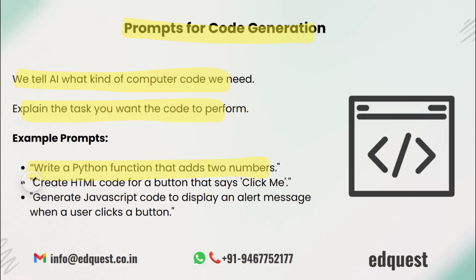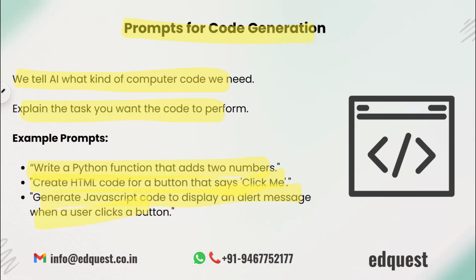Or create HTML code for a button that says click me. Here we are asking for web code, specifically a button with certain text. Another example, generate JavaScript code to display an alert message when a user clicks a button. This is more specific. It combines interaction, that is a click, an action, that is show an alert, and a programming language, that is JavaScript.